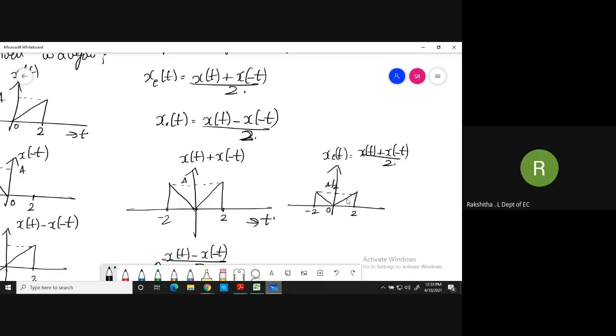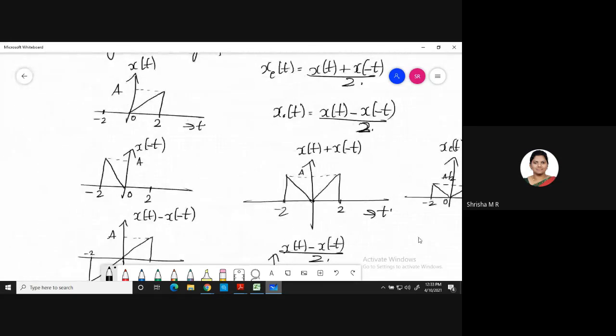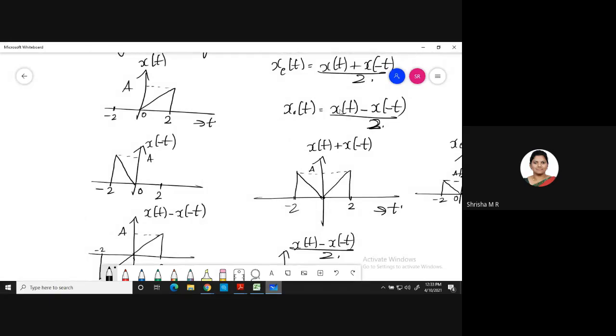Yes, ma'am. Understood, everyone? Now we will see the odd part of the signal. It is x of t minus x of minus t by 2. Okay. Now you have to subtract x of t minus x of minus t by 2.